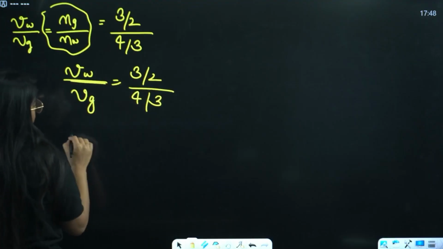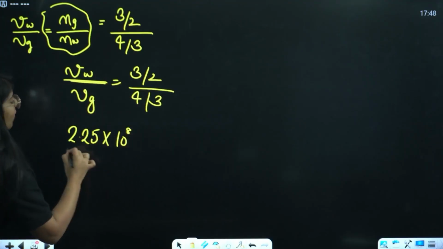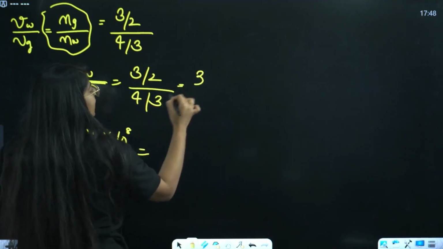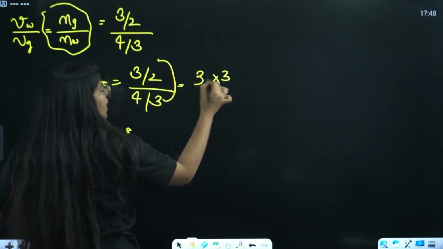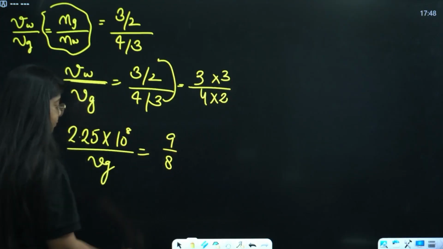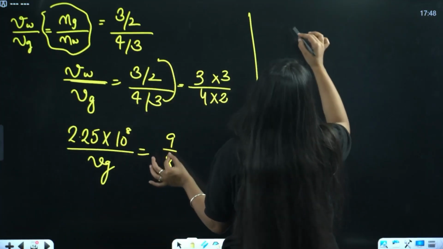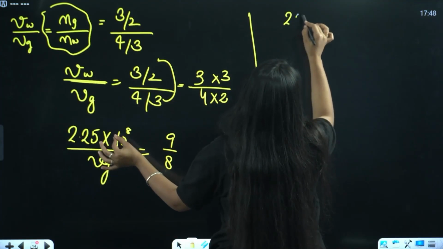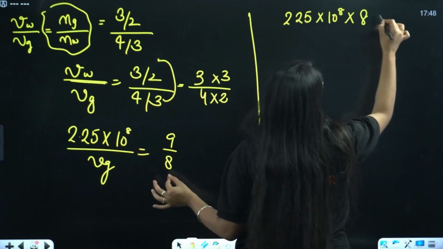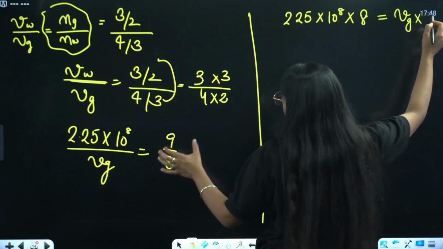Now velocity of water is given, 2.25 into 10 raised to power 8, divided by velocity of glass. If you solve this, 3 goes up, 3 into 3 and 4 into 2, that will be 9/8. So velocity of glass will be what? If you just cross multiply this, this will be 2.25 into 10 raised to power 8 into 8 equals velocity of light in glass into 9, right?